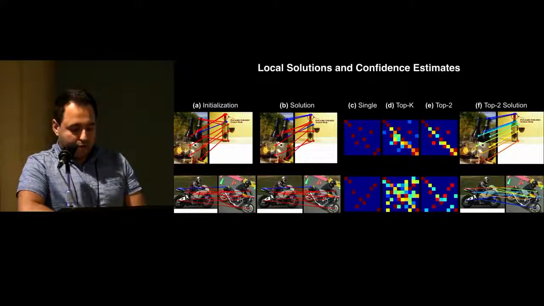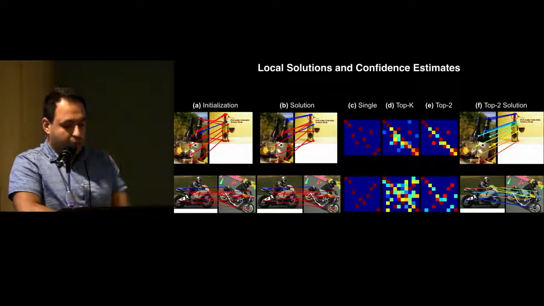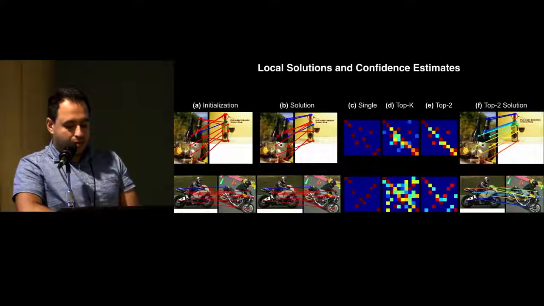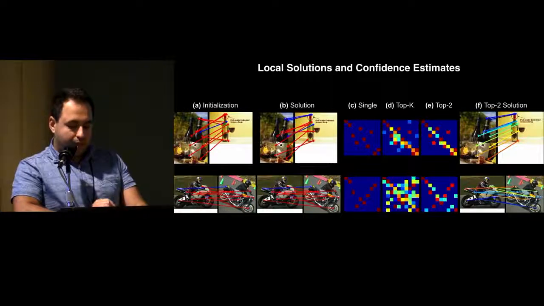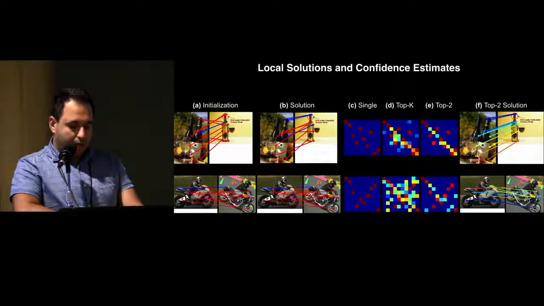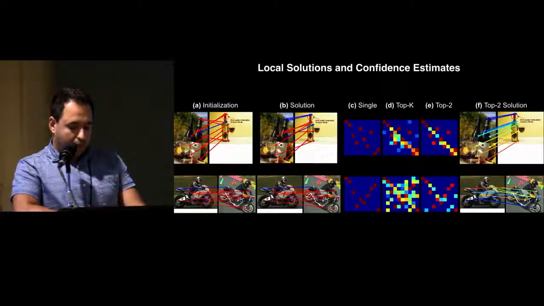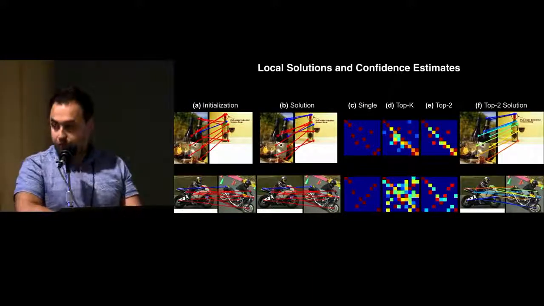And we finally show uncertainty estimates here. For clarity, we pick examples where our solution is not particularly good. We show in column C the estimated correspondence matrix, which would ideally be identity. And note that if we instead allow top 2 confident matches to survive, so for instance in column E, the resulting match matrix becomes diagonally dominant, showing that we can correct confusions by the samples we draw. The rightmost column shows the corrected matches with confidences colorized. So I will pause for a moment here for you to look.